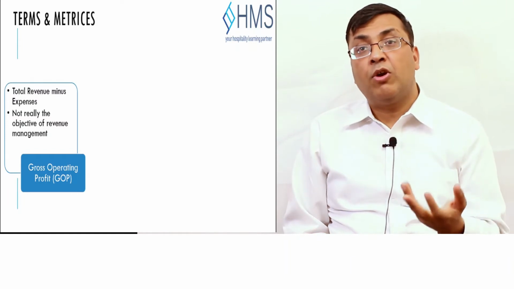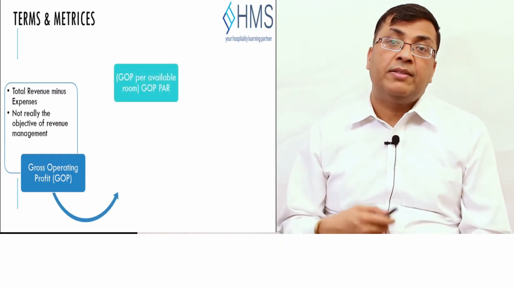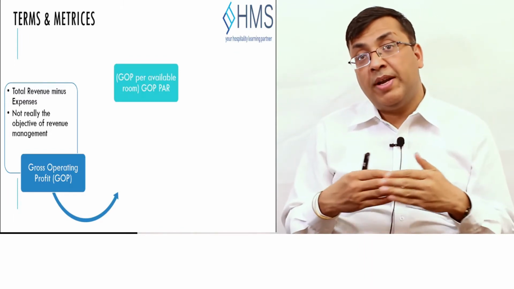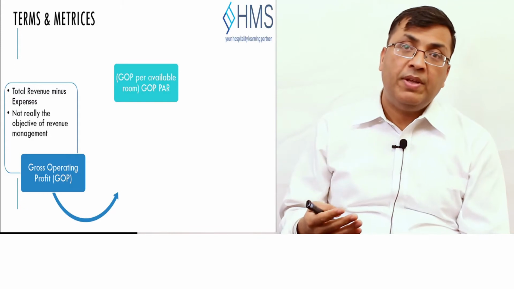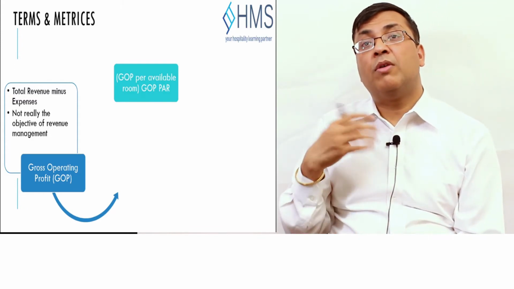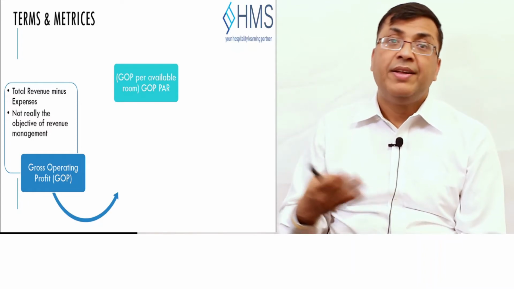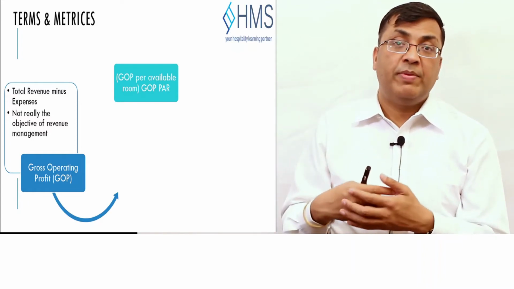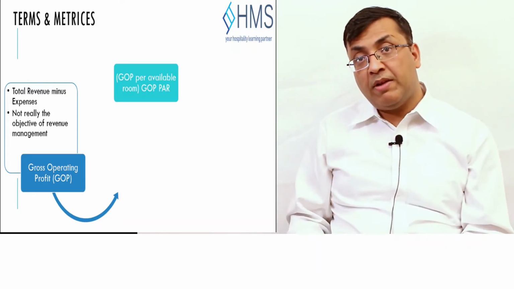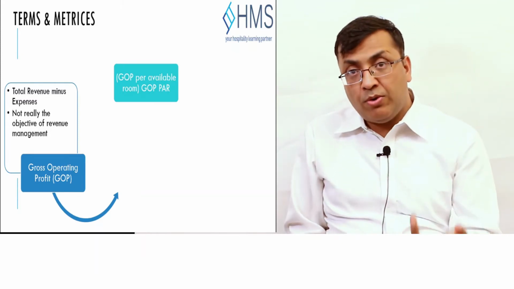What is the gross operating profit that we are able to make per available room? That is a better mix of revenue and our cost operating efficiencies. You may have a very high revenue by inviting certain guests, but the cost of providing those services may also be very high. So what is the ultimate profitability that we are able to retain per available room? GOP per available room is another metric that revenue managers usually want to maximize.